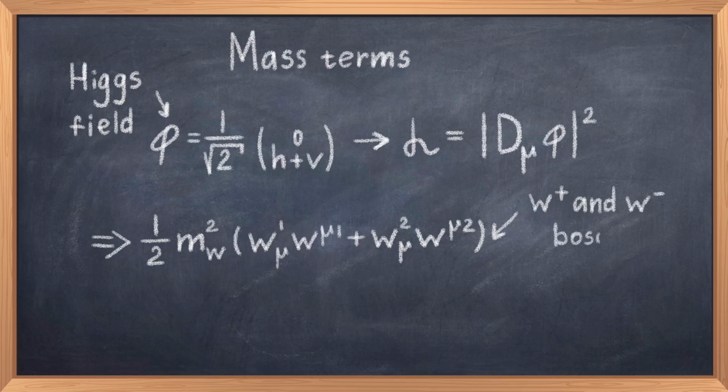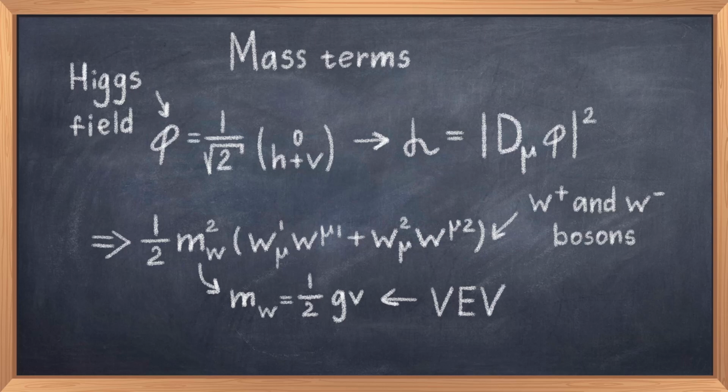And we can explicitly see here that the mass depends on the vacuum expectation value v and the coupling. Something similar happens for the Z boson, but because of the mixing there's a bit more work to do to figure out the mass term. But this illustrates how we get the mass term from the Lagrangian.